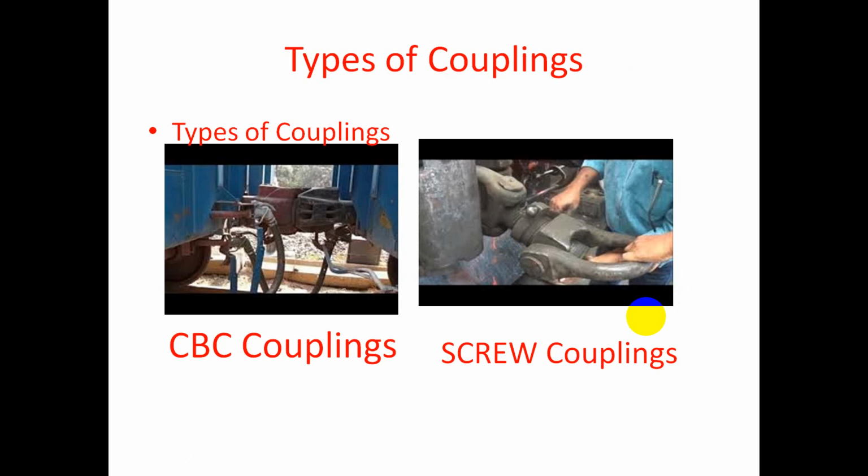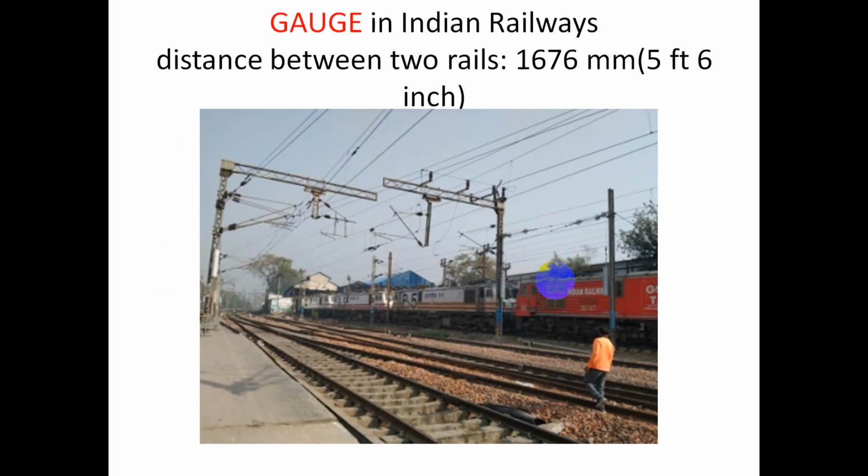CBC allows the coach to move through track curvature and changes in elevation, so all coaches remain properly connected. That's why nowadays CBC coupling is very common over the screw coupling. Still, most of the coaches are available with a screw coupling, but CBC coupling is in trend, right, friend?